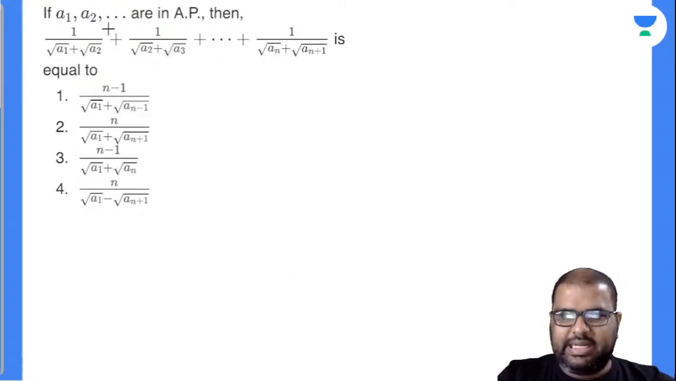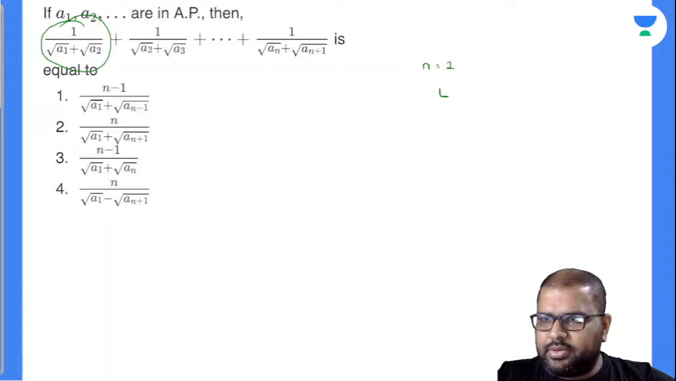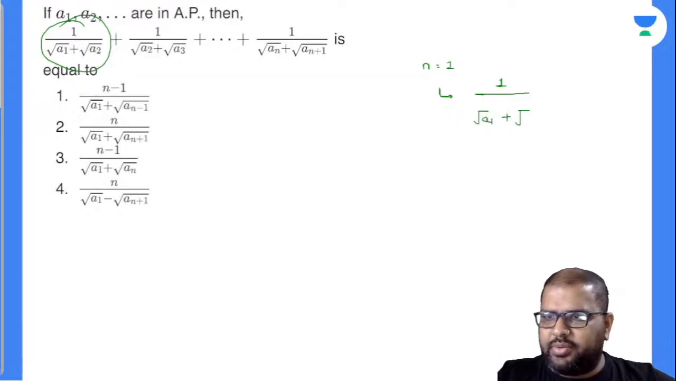My series contains only one term. This is the term that my series contains. So if my n is equal to 1, my series contains only one term and my answer is 1 by root of a1 plus root of a2.